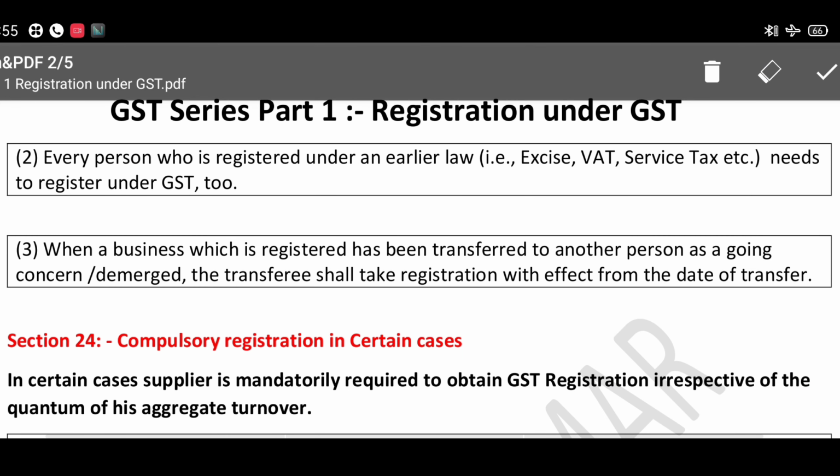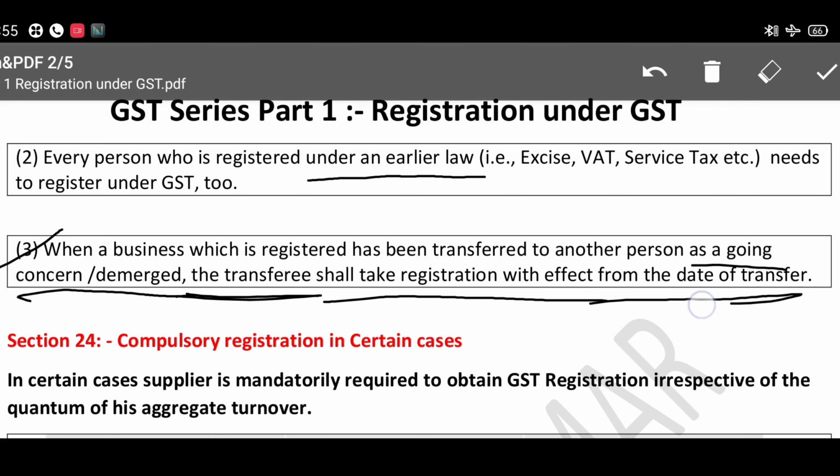Number two, every person who is registered under the earlier law, that is excise, VAT, service tax, needs to be registered in GST as well. And the third point is, when a registered business has been transferred to another person as a going concern or demerged, the transferee shall take registration with effect from the date of transfer.